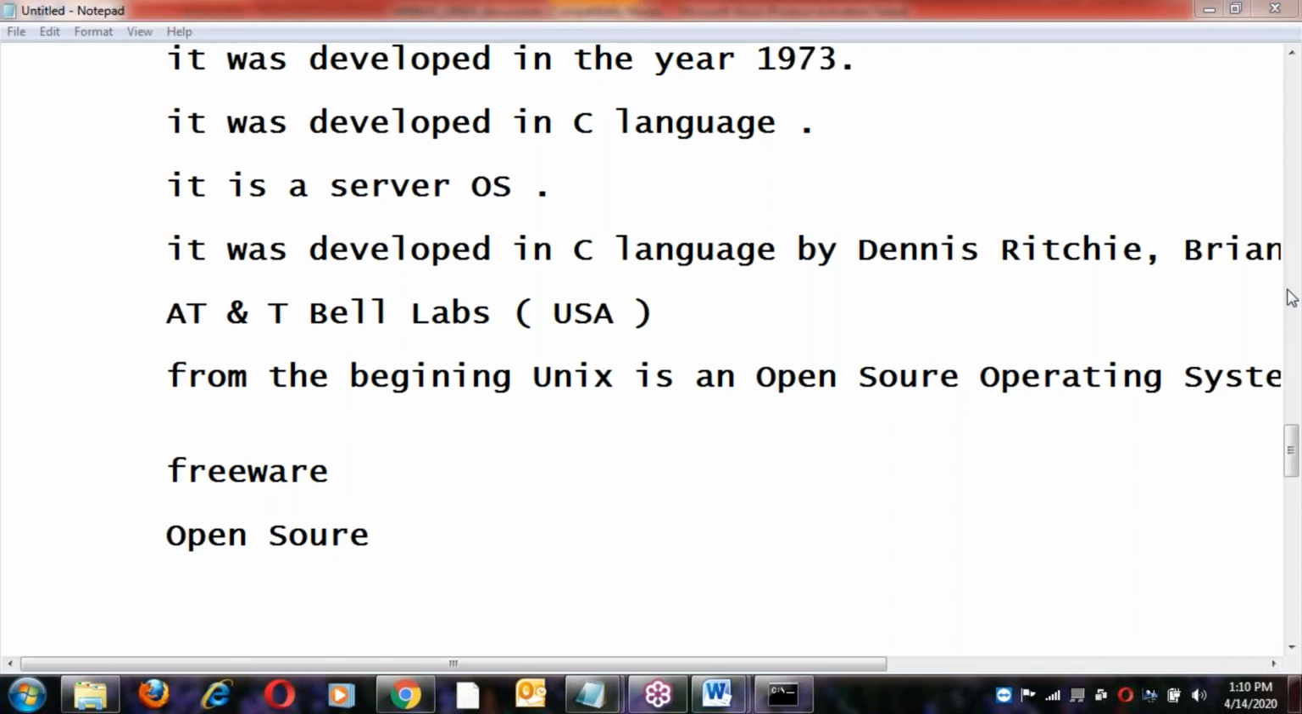Someone is saying FOSS. I think this guy is learning Python. Arvind. Okay, FOSS means Free and Open Source Software.